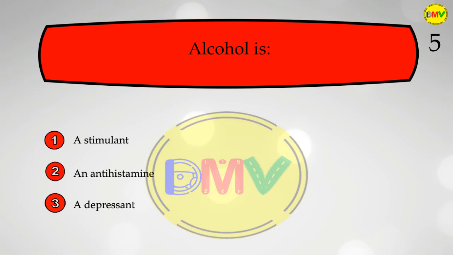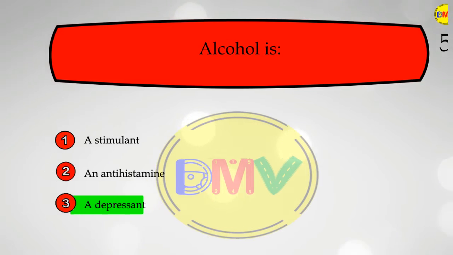Question 5. Alcohol is 1. A stimulant. 2. An antihistamine. 3. A depressant. The correct answer is 3. Alcohol is a depressant that dulls your judgment and makes your reflexes unreliable.